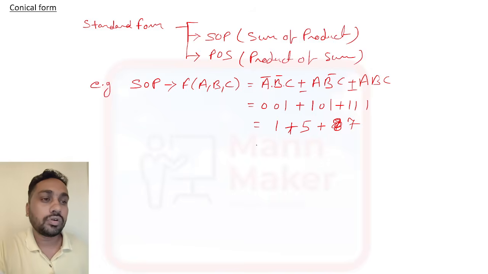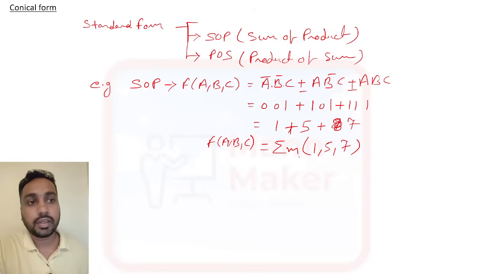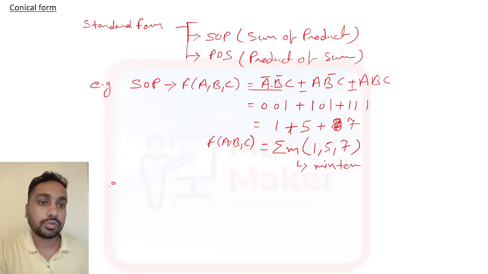So you can write F(A, B, C) is equal to summation of m 1, 5, 7. M we call minterm. Sometimes you will get a question in number form or directly in expression form, so you need to represent in both ways.